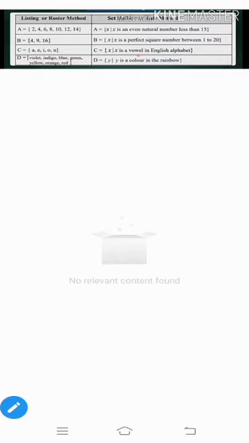So students, there are two methods to write sets: one is the listing or roster method, and another is the set builder or rule method. One more time, if we write the elements in a list form, it is called the listing method. And when we write the set in a statement form, then it is called the set builder or rule method.